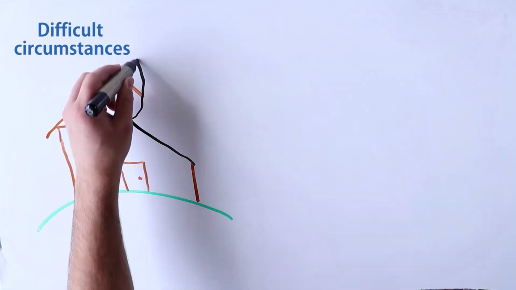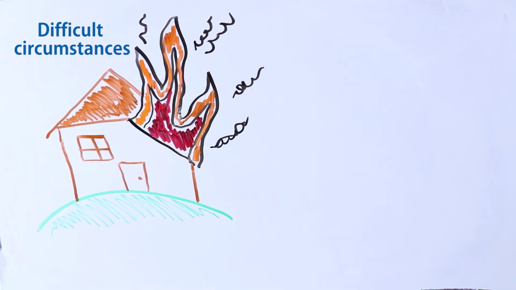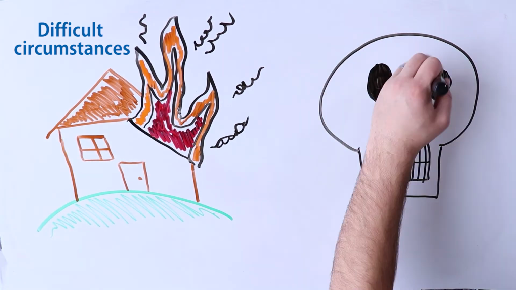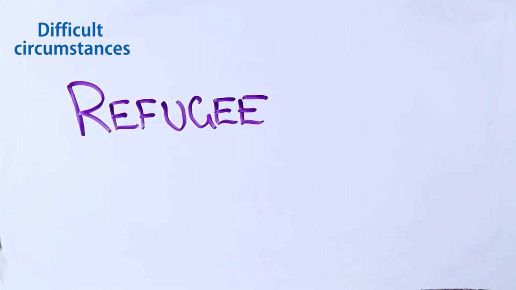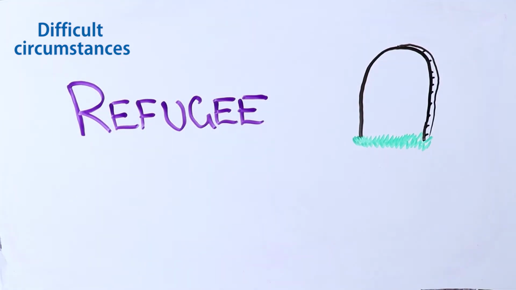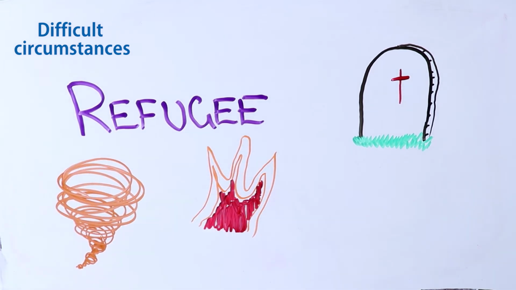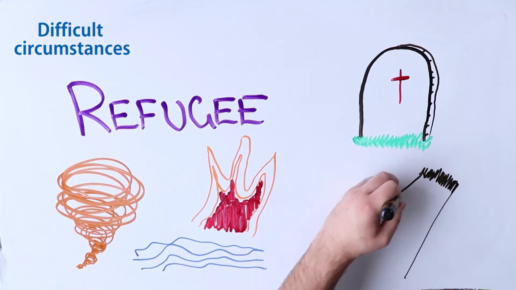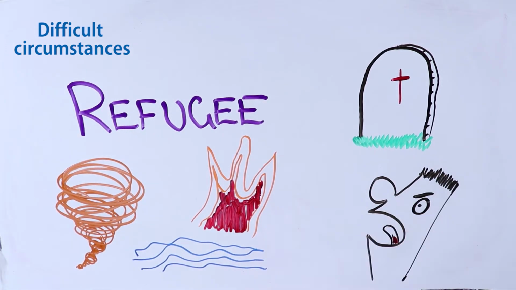Now the last category, Category 4, difficult circumstances. This is for students that have had family or other life circumstances that have affected their VCE studies. It could be that you have refugee status, a death or ongoing illness of a family member, natural disaster, including flood or bushfire, abusive living environment, bullying, harassment, excessive family responsibility, or relocation.